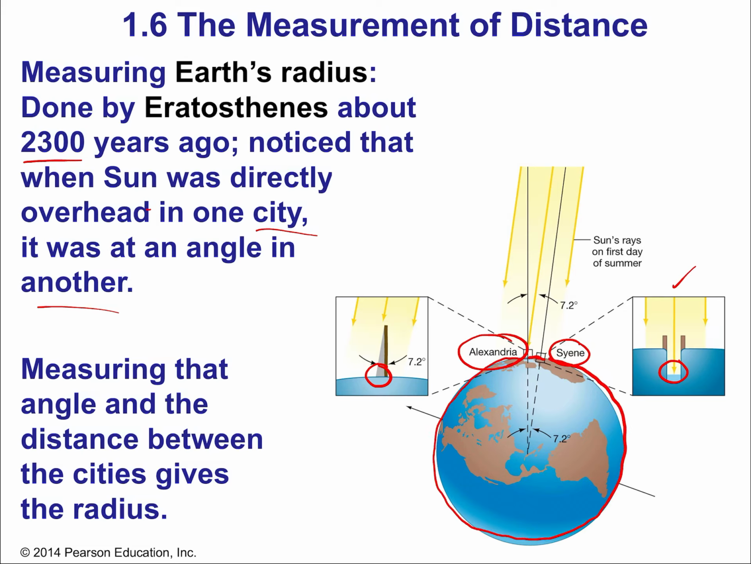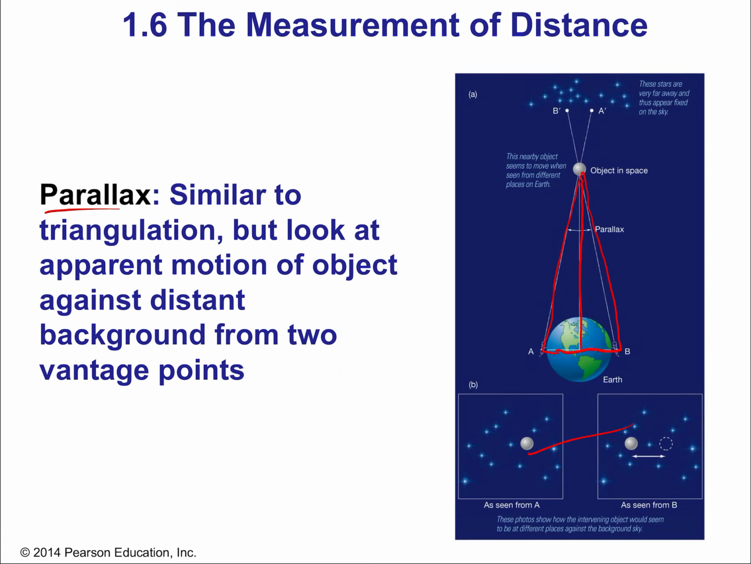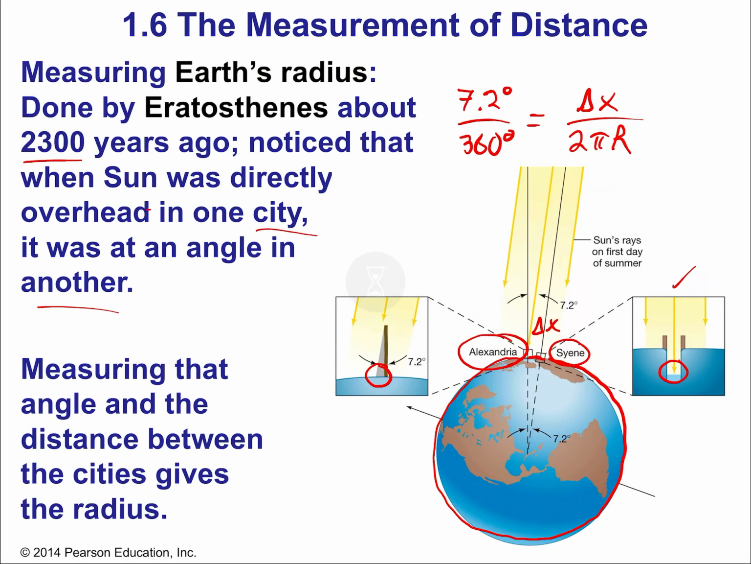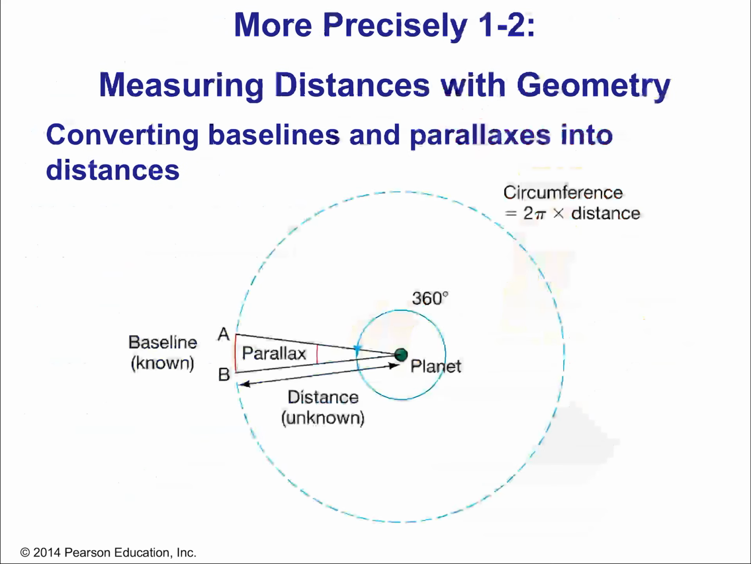And thus the ratio of the 7.2 degrees to 360 degrees must be equal to the distance between the cities, which we'll call delta x here, over the entire circumference of Earth. And the circumference formula is 2 pi r, where r is the radius of Earth, okay? There you had it, calculation of the radius of Earth. Remarkable, okay? All using angles and one measurement, the one measurement being just the distance between Alexandria and Syene.